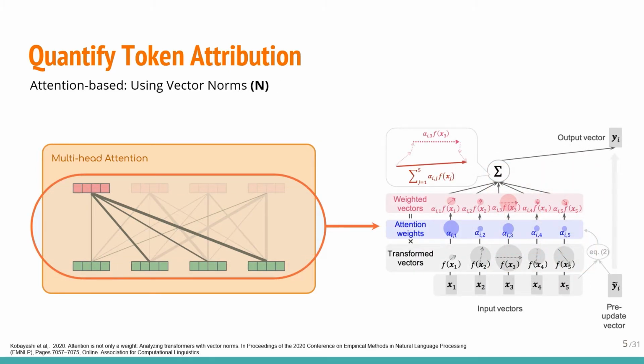In the paper "Attention is Not Only a Weight," it is argued that we need to consider the vector norms as well. For example, suppose a vector representation has a large norm. In that case, the self-attention mechanism might assign a small attention weight to compensate for the large norm, but not because that representation is less important, and also vice versa. So it is suggested to take the norm of each token after multiplying it by the attention weights, and that this measure will be more reliable than the raw weights.